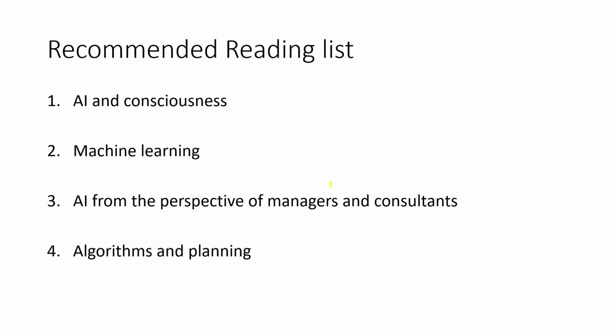On the syllabus, you'll also find a recommended reading list. And the books that they list fall into these general areas. So one area is consciousness. How does AI relate to consciousness? Can a machine become conscious? Some books are related to machine learning. Some books are from the perspective of managing, for managers and consultants almost, taking into account political and socio-economic factors. And finally, I think there's a section of books interested in algorithms and planning.